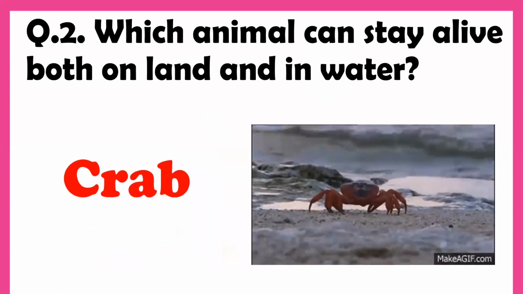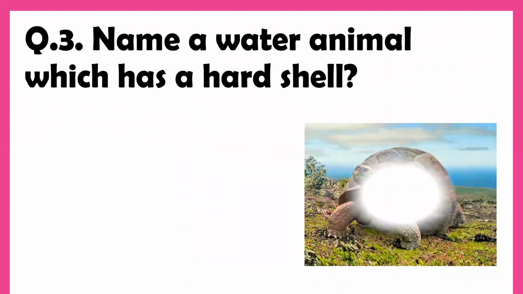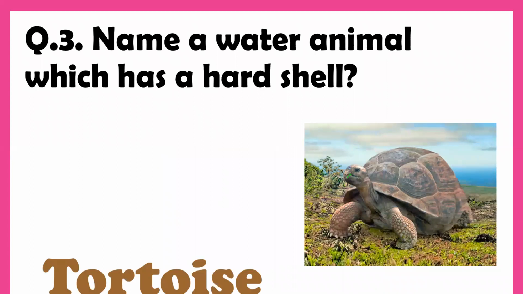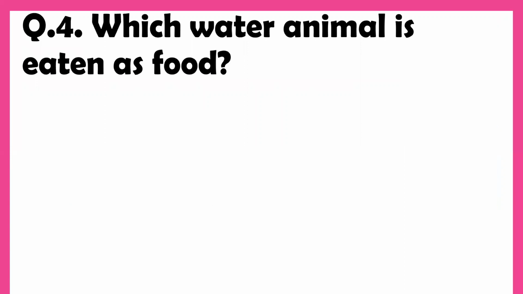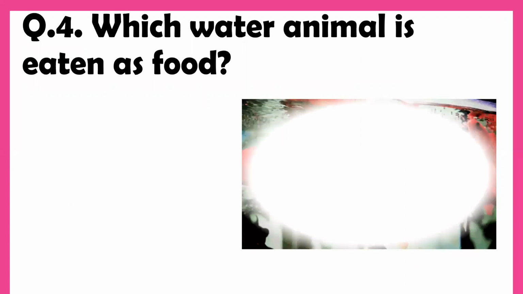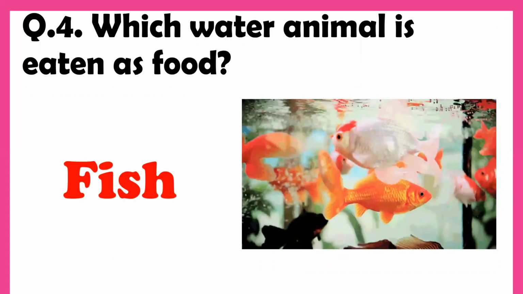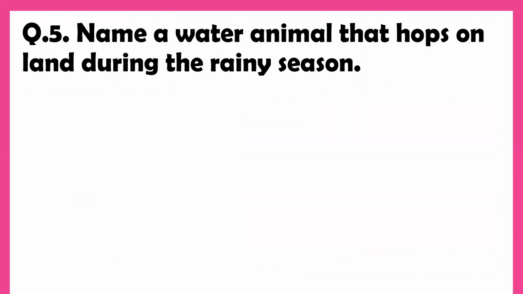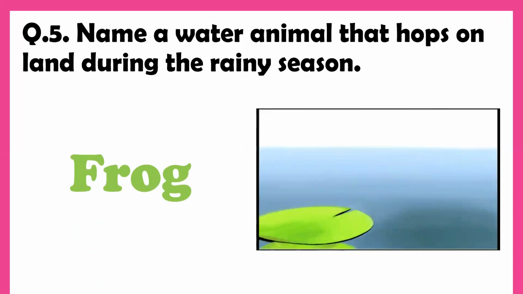Answer is crab. Question number three, name a water animal which has a hard shell. Answer is tortoise. Question number four, which water animal is eaten as food? Answer is fish. Question number five, name a water animal that hops on land during the rainy season. So the answer is frog.